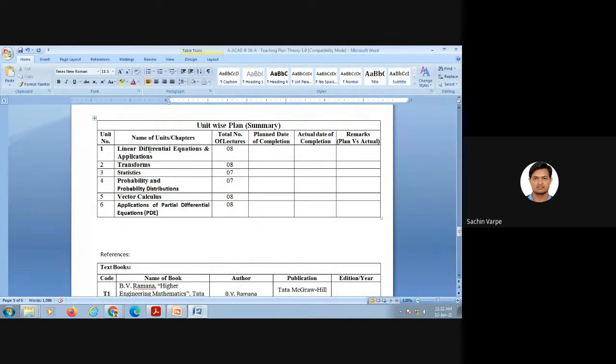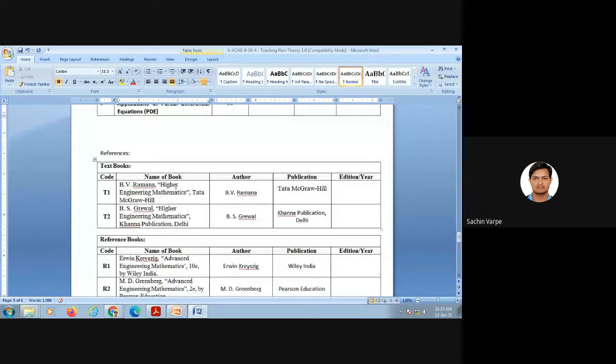Total 6 units: the first is linear differential equations, then second is transforms, third is statistics, fourth is probability and probability distributions. These units number 3 and 4 combined will have CO number 3. Then CO4 will be on vector calculus and CO5 will be on applications of partial differential equations. So these are the number of lectures per unit.